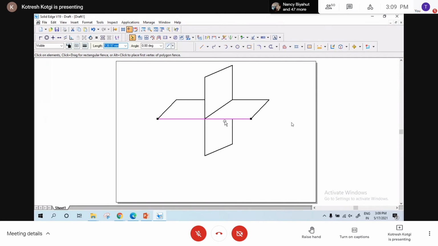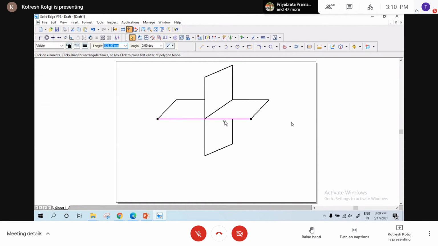You getting my point? Yes, sir. For that, what we should do, you should convert the 3D to 2D. 3D to 2D. Understood? How to convert that different, if I take the first quadrant, how to show it on the 2D sheet of paper. That is what is my next topic.